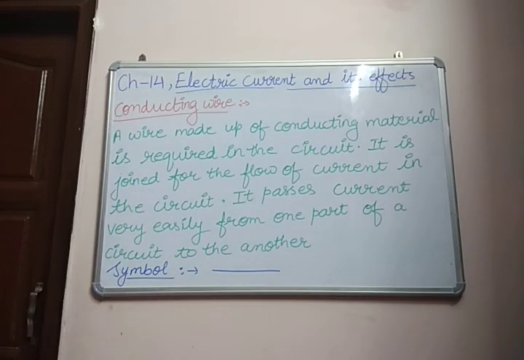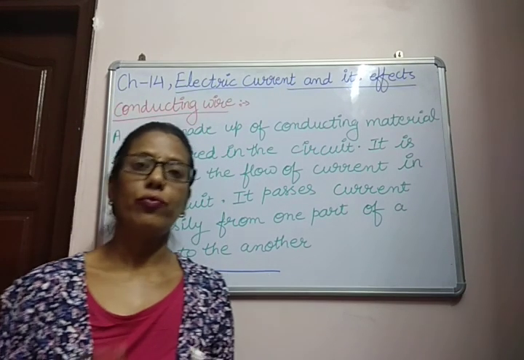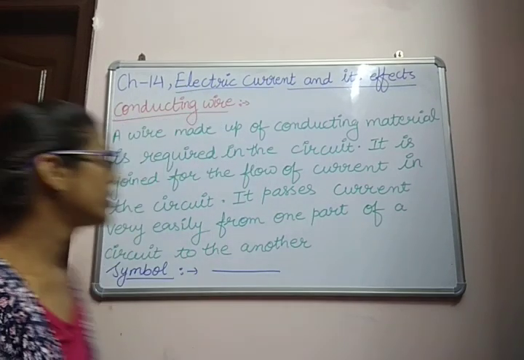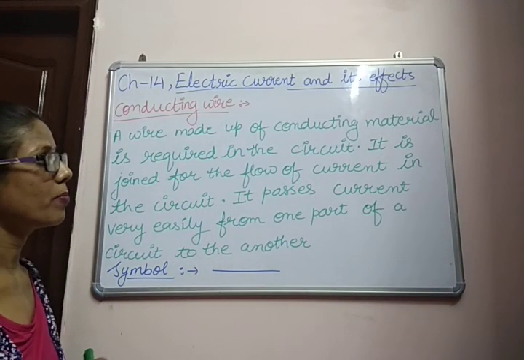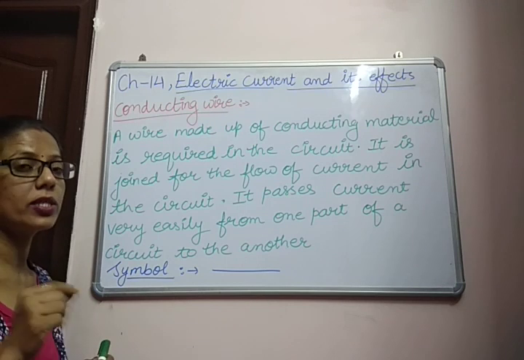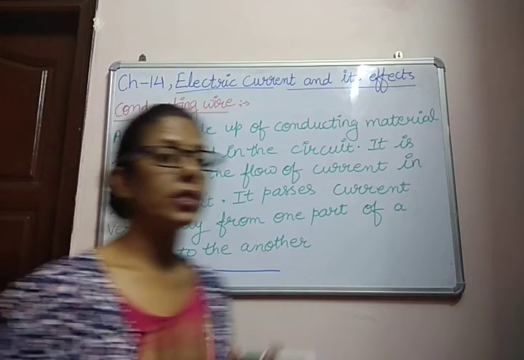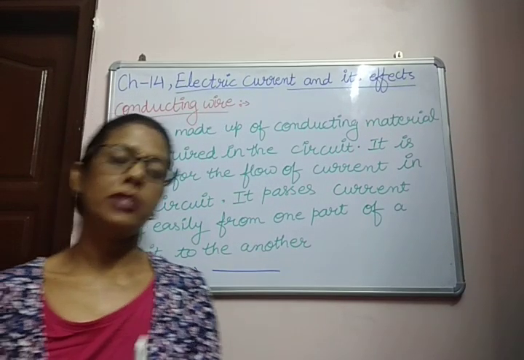And the connecting wire is always made up of conducting material. Conducting material means a material through which electricity can easily flow. The best conducting material for making the connecting wire is copper.